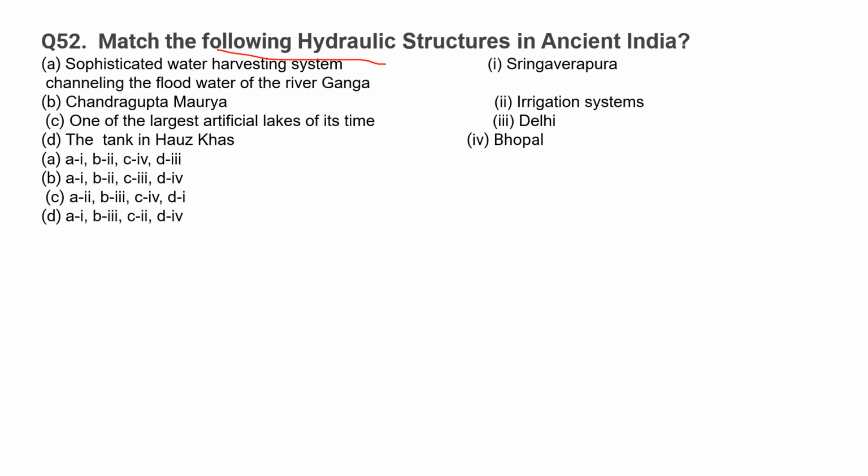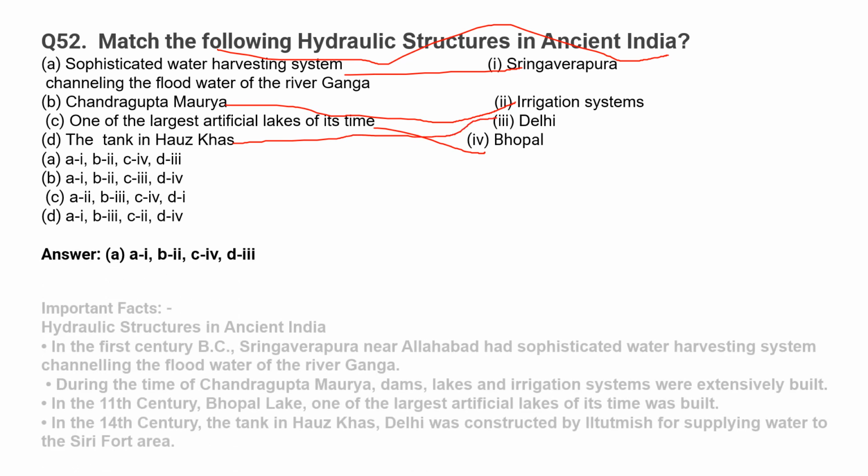Match the following hydraulic structures in ancient India. Sophisticated water harvesting system channeling the flood water of the river Ganga: Sringaverapura. Chandragupta Maurya is associated with irrigation systems. One of the largest artificial lakes of its time: Bhopal. The tank in Hauz Khas, it was constructed in Delhi. So the correct option is option A.